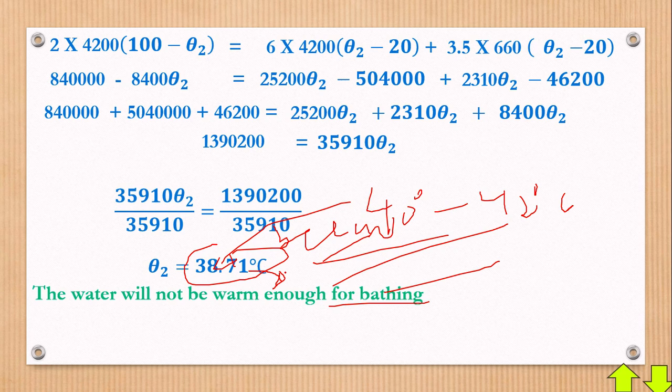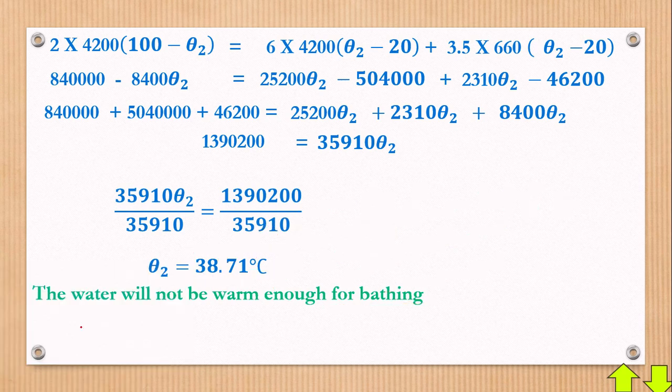The body temperature you have is about as hot as that temperature you're seeing, and of course that can't be enough for bathing. In a way, it can't be that effective as far as bathing is concerned. And now that marks the end of which kind of mixture we should do. Will it work out if Conrad mixes in that way? Not really. The water will not be warm enough for bathing.